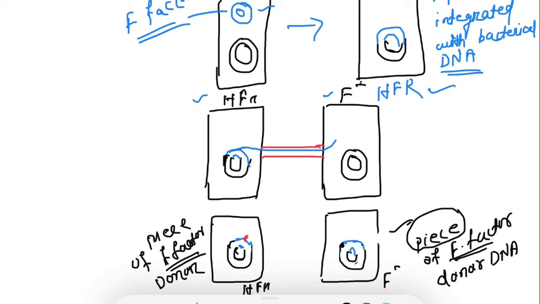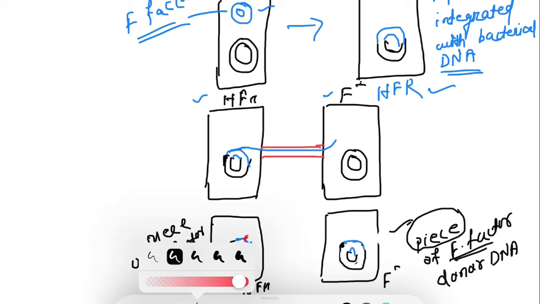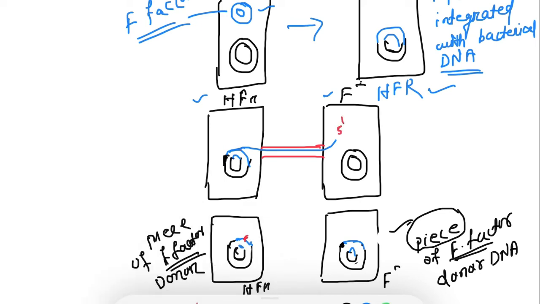So the portion of the F factor that lies at the 5' end enters first into the recipient cell, but the portion situated at the 3' end will enter the recipient only when the whole bacterial chromosomal DNA has entered the recipient cell, right?